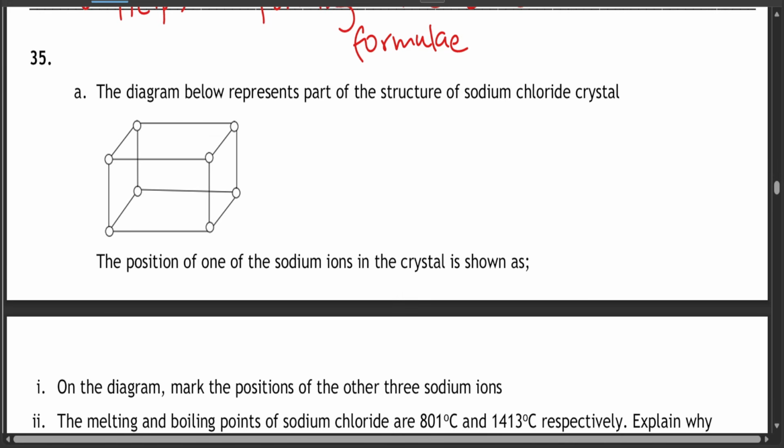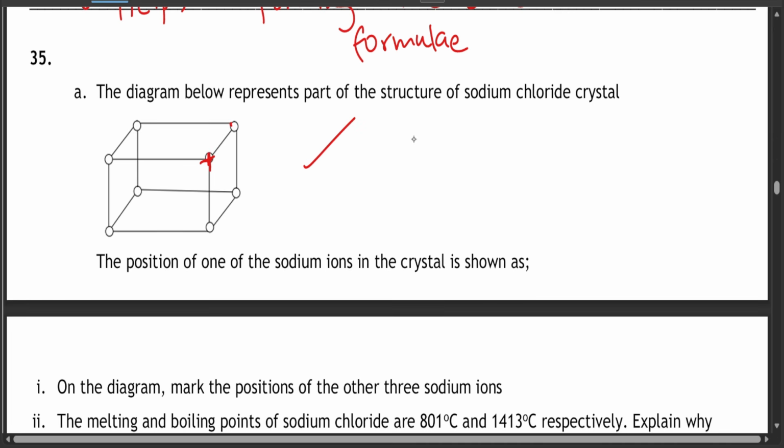Question 35. The diagram represents a part of the structure of sodium chloride crystal. The position of one of the sodium ions in the crystal is shown. On the diagram, mark the positions of the other 3 sodium ions. Where is it shown? I'm not seeing anything. Most probably it should be surrounded. This is the first one.